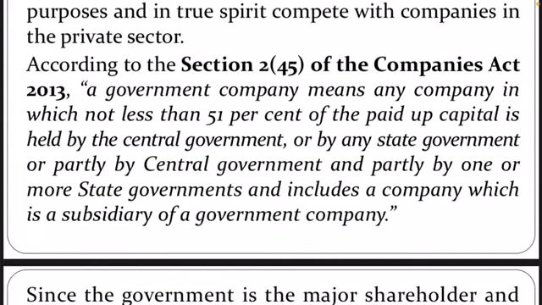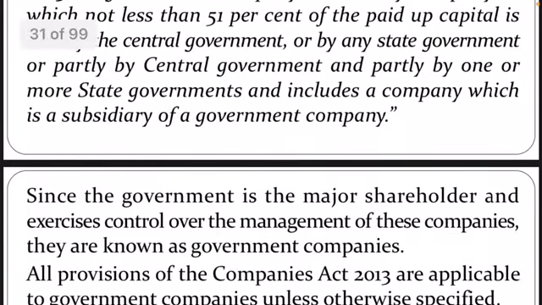It means whenever any government, whether central, state, or the governments of two states, holds more than 50% of the paid up capital of the company, not less than 51%, it is known as a government company.